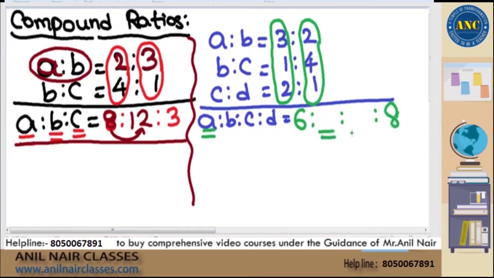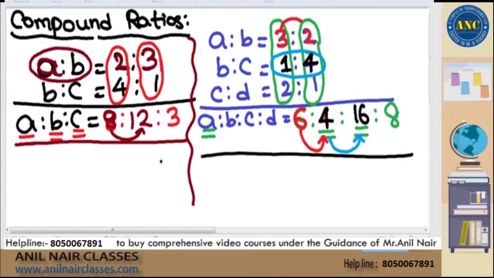Now the middle variables B and C are missing. This is nothing but A is to B. Compare with the original A is to B. In the original, the A value is 3, but here the A value is 6. 3 is becoming 6, multiply by 2. 2 also multiply by 2; 2 into 2 is 4. Similarly, this is B is to C. In the original B is to C, the B value is 1, but here it is 4. 1 is becoming 4, multiply by 4. 4 also multiply by 4; 4 into 4 is 16. Further simplify, you will get the value. I hope it is clear.